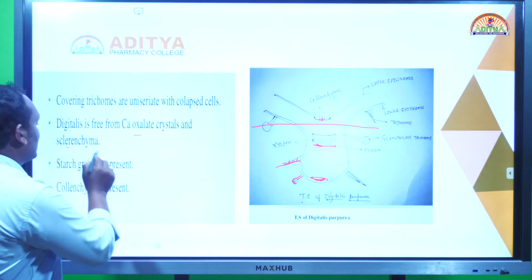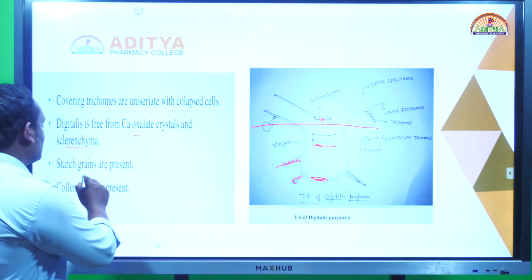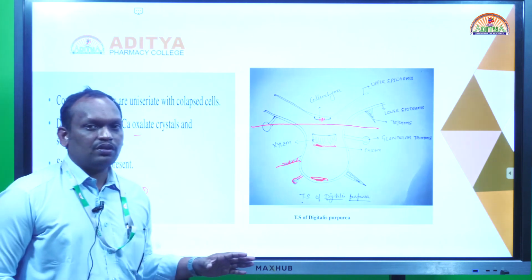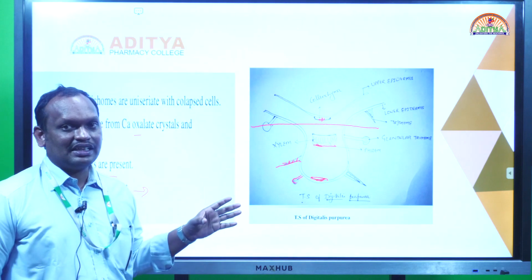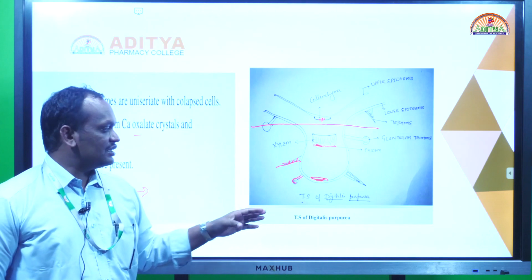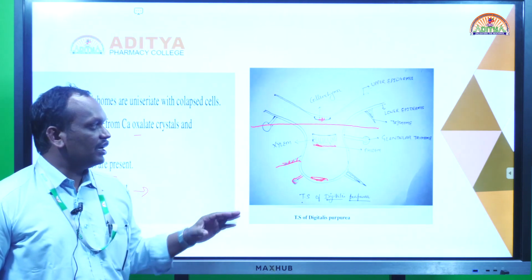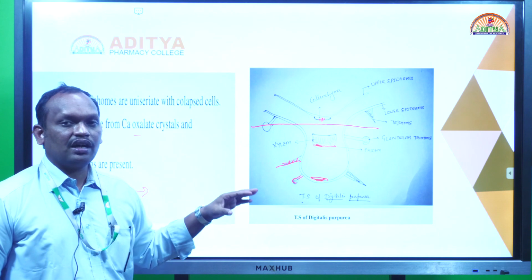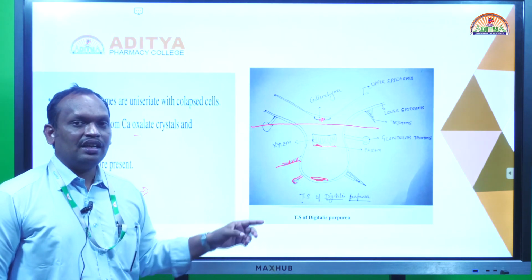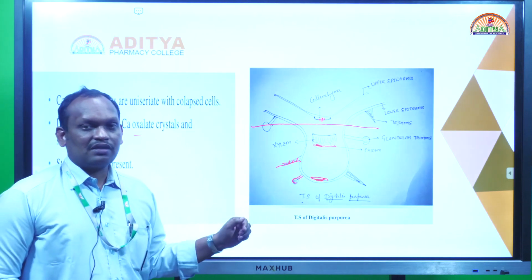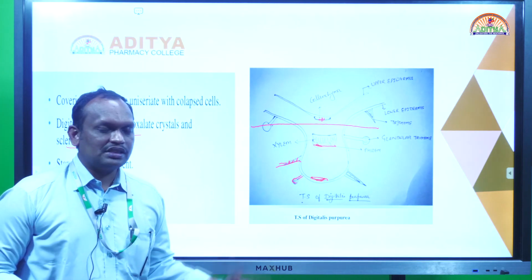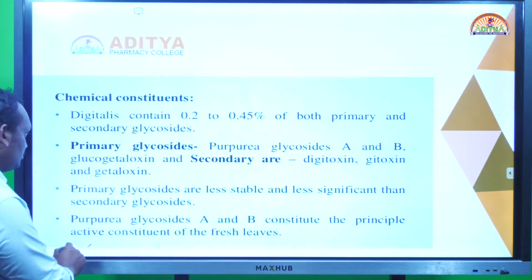Sclerenchyma is also absent in digitalis, and starch grains are present and collenchyma is present. Very important is the collenchyma. What is important in collenchyma? Collenchyma is present in 3 distinct areas: below the upper epidermis, in the pericyclic region, and above the lower epidermis. Trichomes are also a very important feature. They have covering trichomes and glandular trichomes. The covering trichomes are multicellular and uniseriate, collapsed cell covering trichomes. So the cell is collapsed. Collapsed cell covering trichomes are present in digitalis leaves.